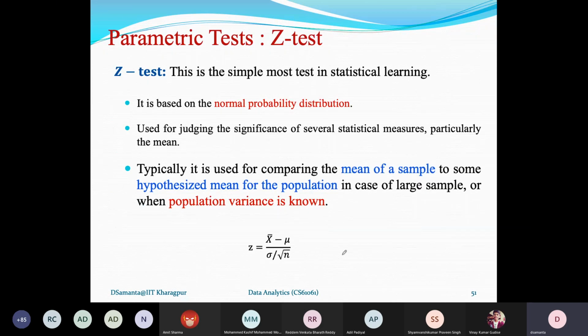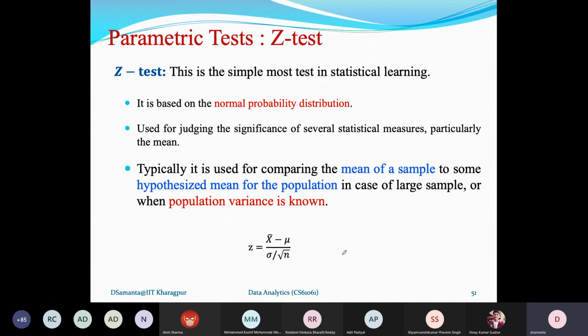I'm repeating again. So the Z test is applicable if your population follows a normal distribution and you have to compare the sample mean to the population mean. That means from the sample mean, you have to predict the population mean. And one condition is that the population variance is known.